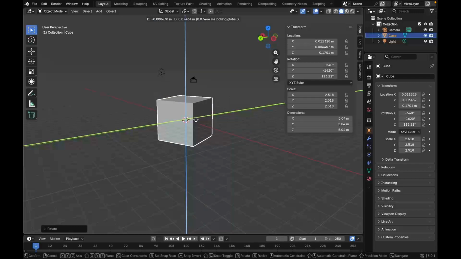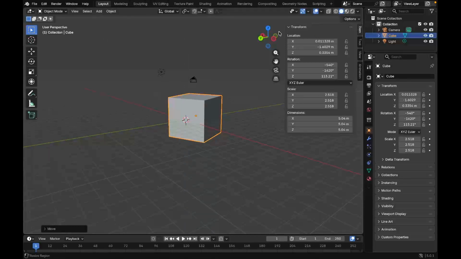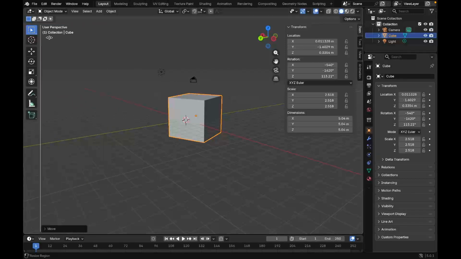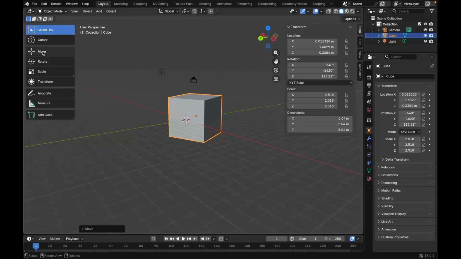This is the interface of navigation, and it is the shortcut method, and we can use keys for shortcuts. You can see this is the cutter, this is the move, this is the rotate, this is the scale, this is the transform. It is the lengthy method, but we can just press the key. This is the short method, and this is navigation in Blender.